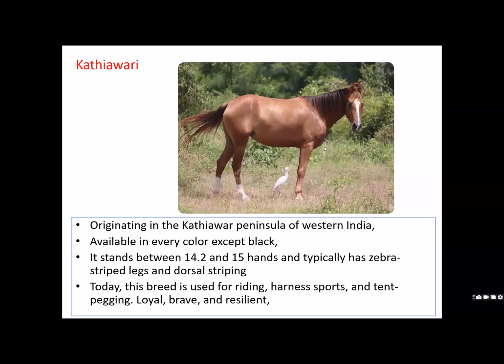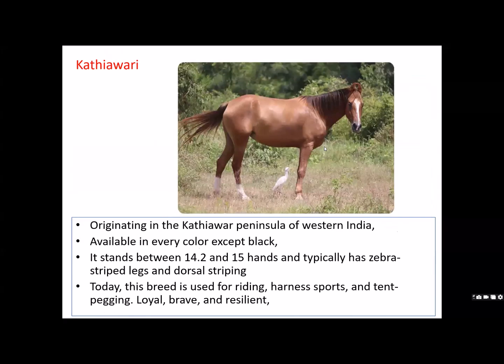ठीक है. And another additional characteristic of this horse is it has zebra striped legs and dorsal striping. So जो भी इस फोटोग्राफ में नहीं दिख रहा होगा, but you will see in true sense काठियावाड़ी में वो दोनों आपको दिखेगा. So today this breed is used for riding, sports, and also tent pegging events. Okay, and it's known for being loyal, brave, and resilient.